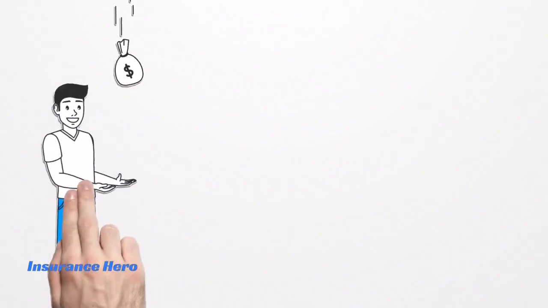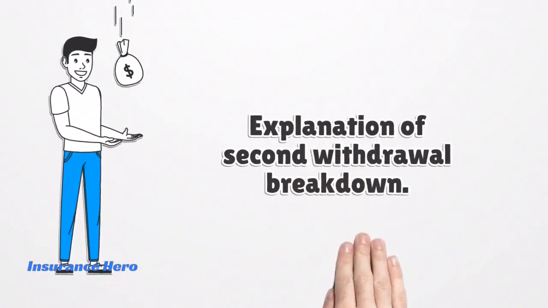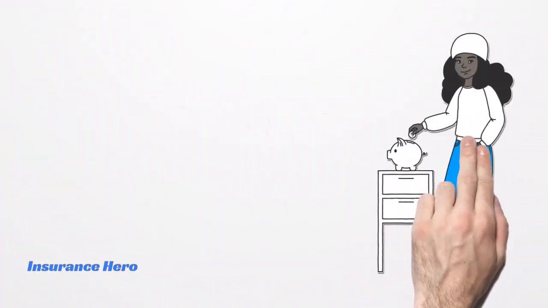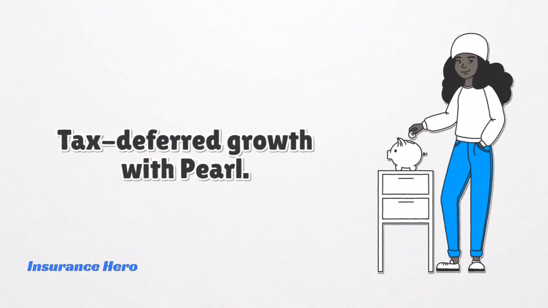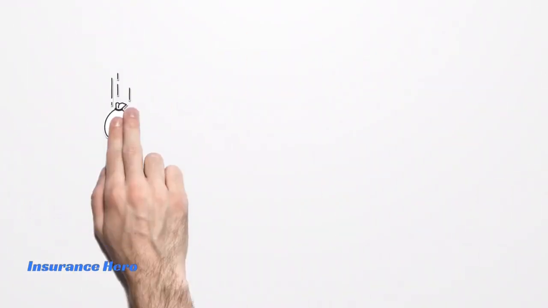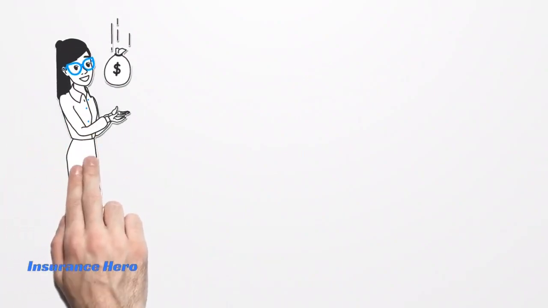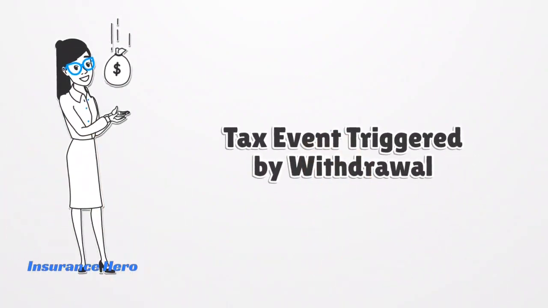Now, if Pearl takes a second withdrawal of $4,000, that will be a taxable event. Here's why. The first $3,000 of this second withdrawal is a return of her remaining premium, but the last $1,000 represents interest earned on the cash value. If Pearl had left the money in the policy, the interest would have grown tax-deferred. But by withdrawing more than she's paid in premiums, she's triggered a taxable event on the excess amount.